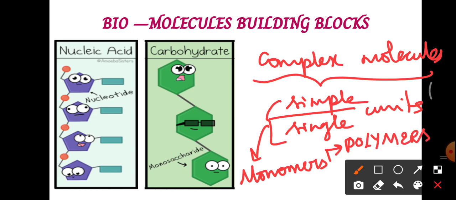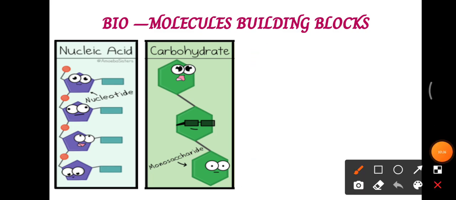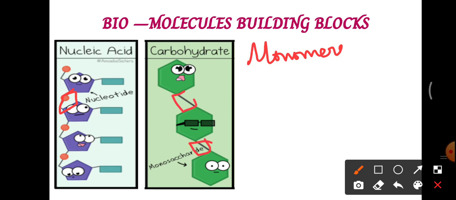So many monomers join together. For example, chemically they have formed a bond. You will be studying about bond formation in chemistry. All these are chemical molecules, and here they form chemical compounds with the help of bonds. That is how these monomers build themselves into polymers.